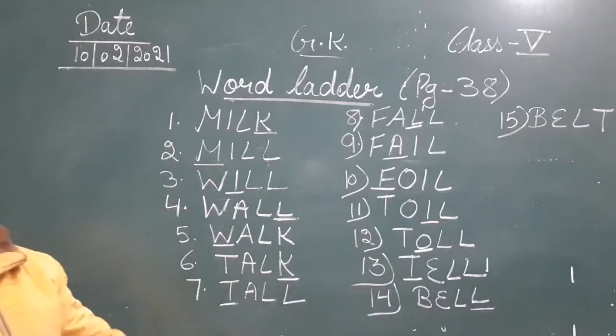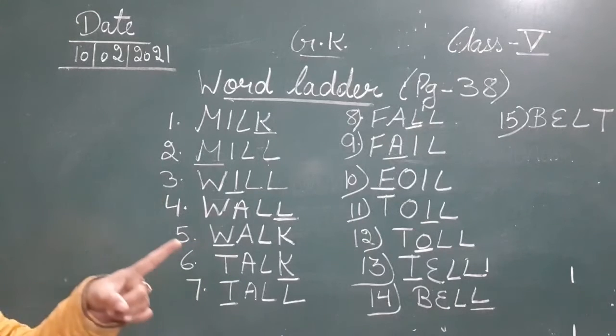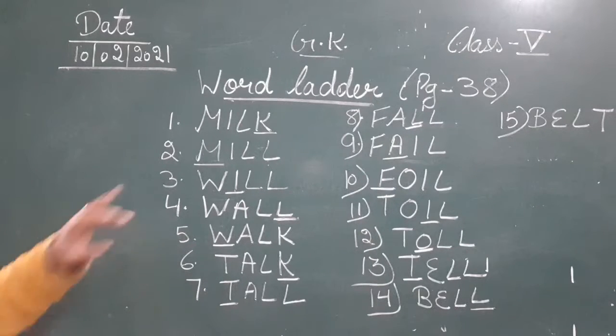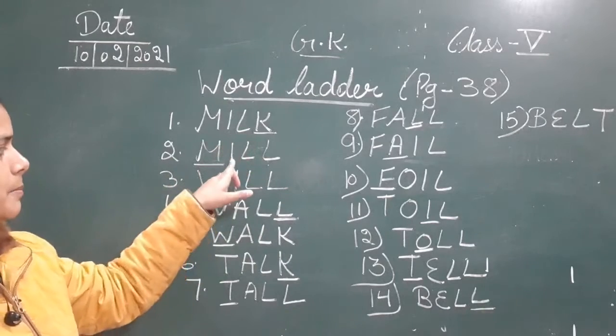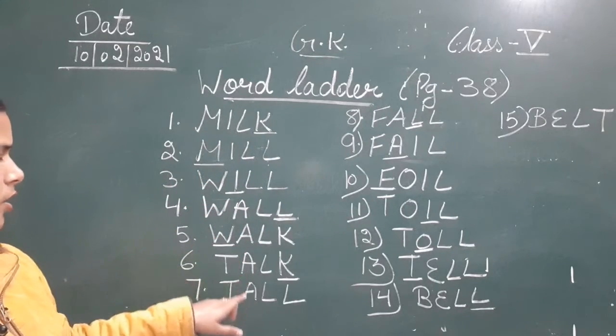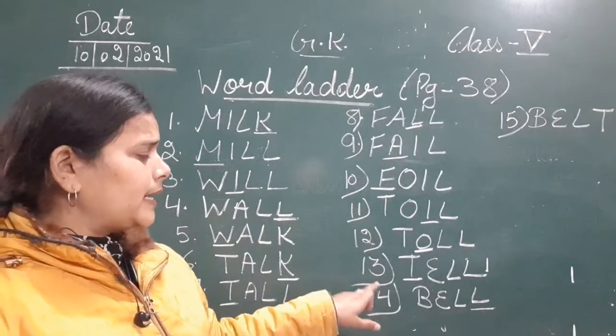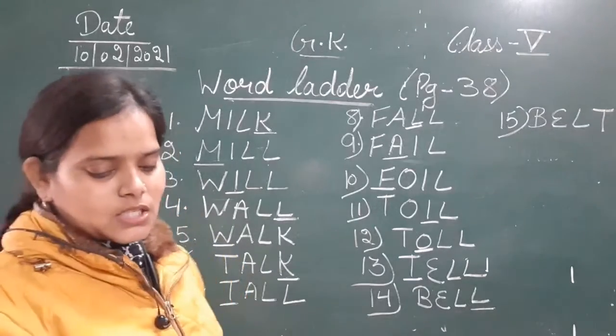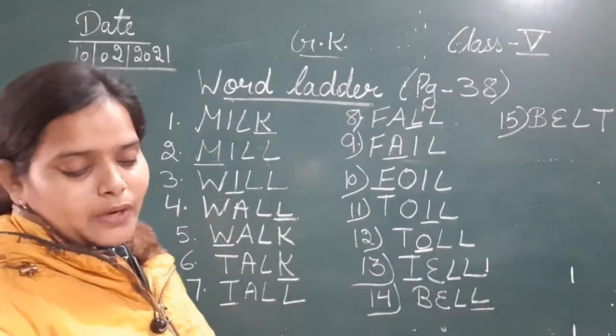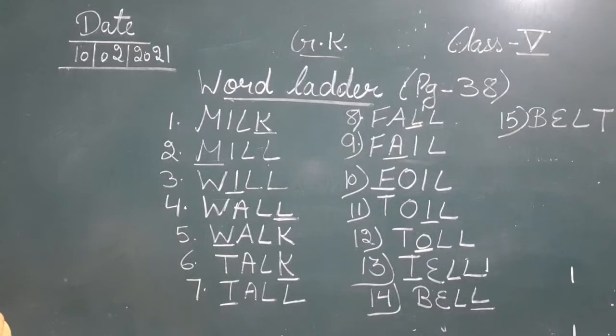Okay, so at every step we have changed only a single alphabet, but though we reach the word from milk to belt. Milk, mill, will, wall, walk, talk, tall, fall, fail, foil, toil, toll, tell, bell, and the last is belt. Okay, so this is a word game that we have done. You can just pause it here and note it down in your notebook, in your books.